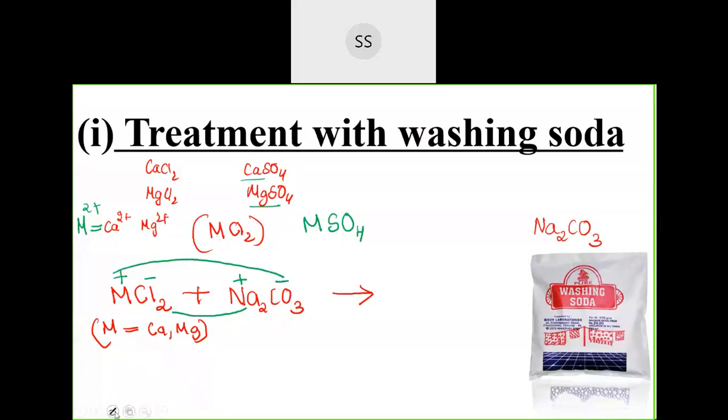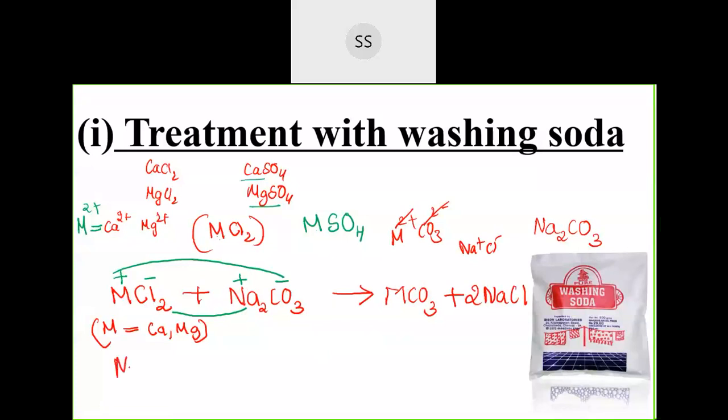So you will get MCO3 because metal valency is 2 plus and carbonate valency is 2 minus. M is in 2 plus state, carbonate is CO3 2 minus. Both will cancel out each other. You get MCO3 plus the remaining is sodium. Sodium is Na plus and chloride is Cl minus, so you'll get 2 molecules of NaCl. You combine based on their valencies, not based on the number of atoms. So this is the first one, when metal chloride is made to react with sodium carbonate.